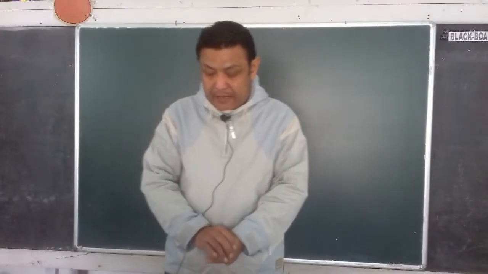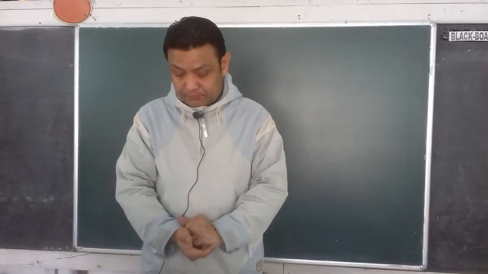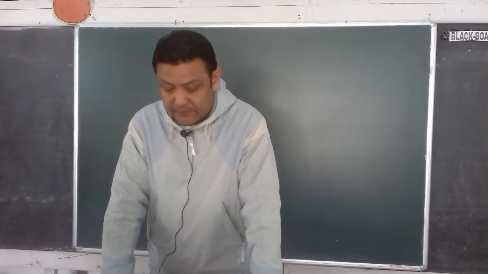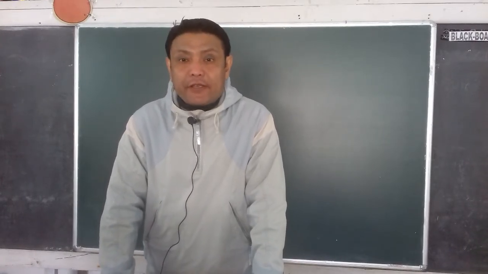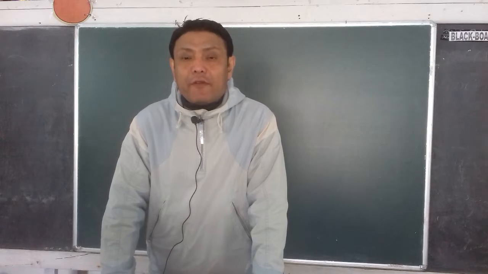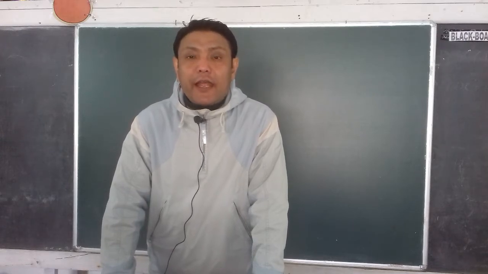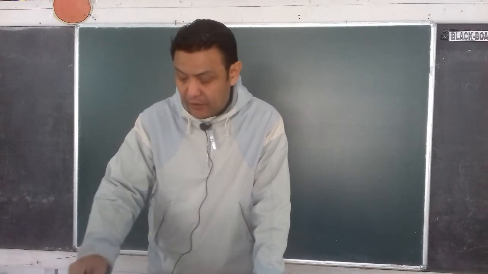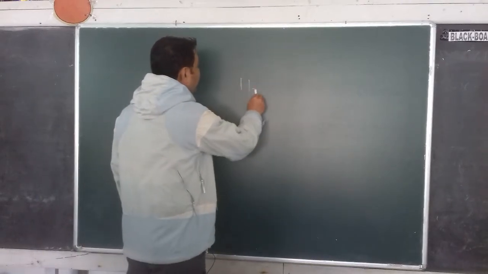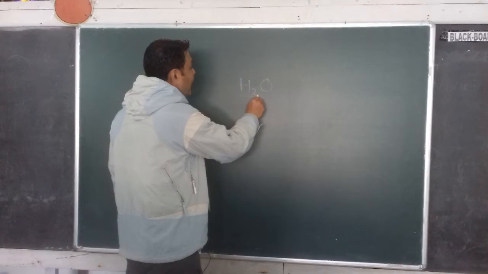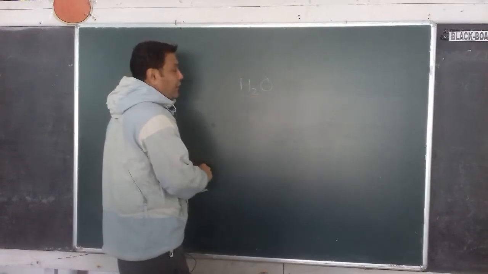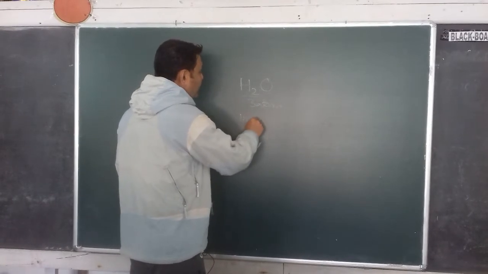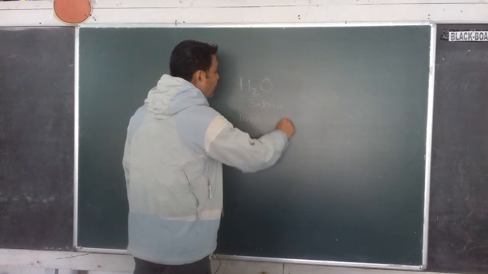Number 1, composition of matter. Matter is composed of molecules, and the molecules of a given substance are identical in all respects. For example, the formula of water, as we all know, is H2O. So a molecule of water is made up of 2 atoms of hydrogen and 1 atom of oxygen. Altogether 3 atoms make one molecule of water.